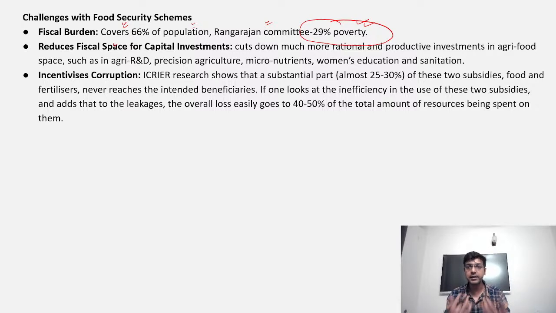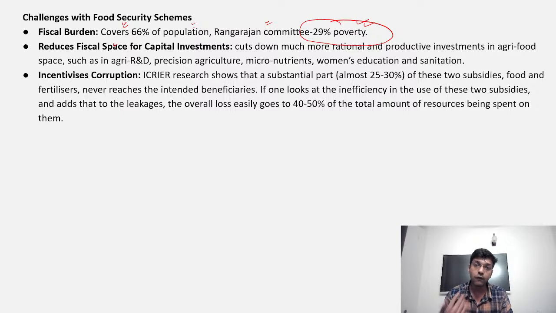When we are giving subsidy in terms of fertilizer, irrigation or electricity, there is one more problem associated with this type of free subsidy regime: the people who are actually using this subsidy are not utilizing it in a proper manner.